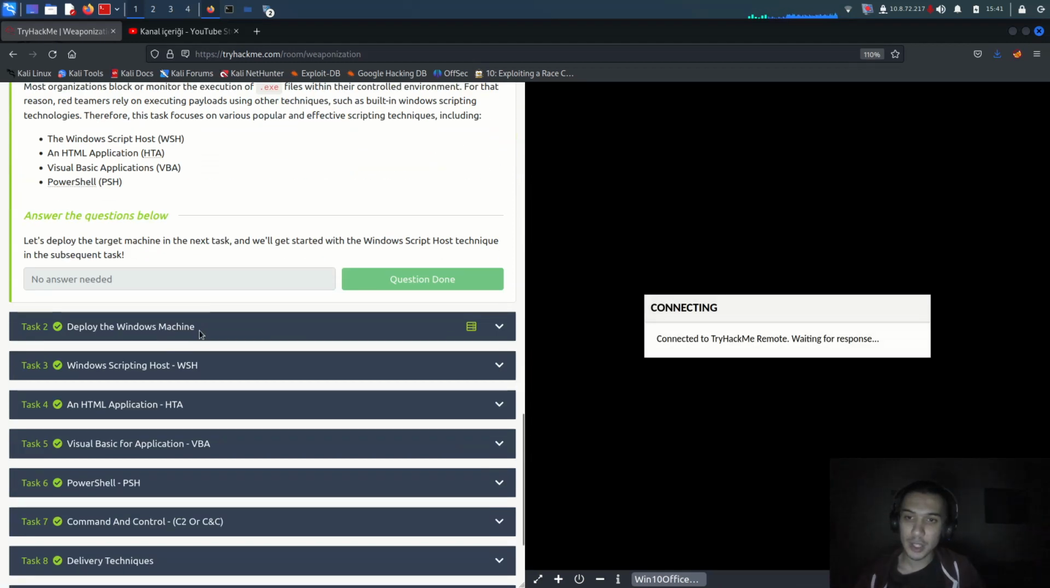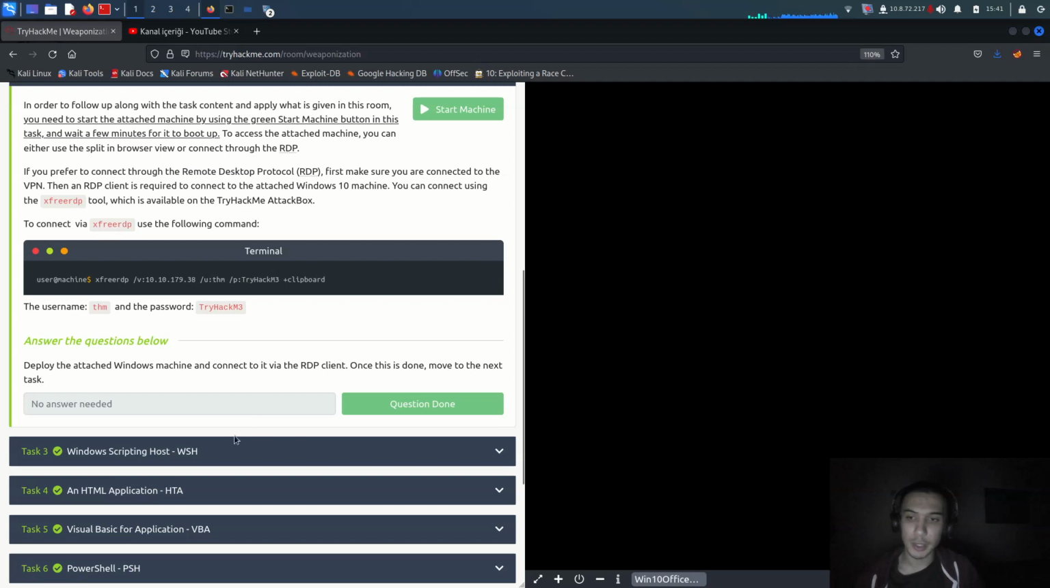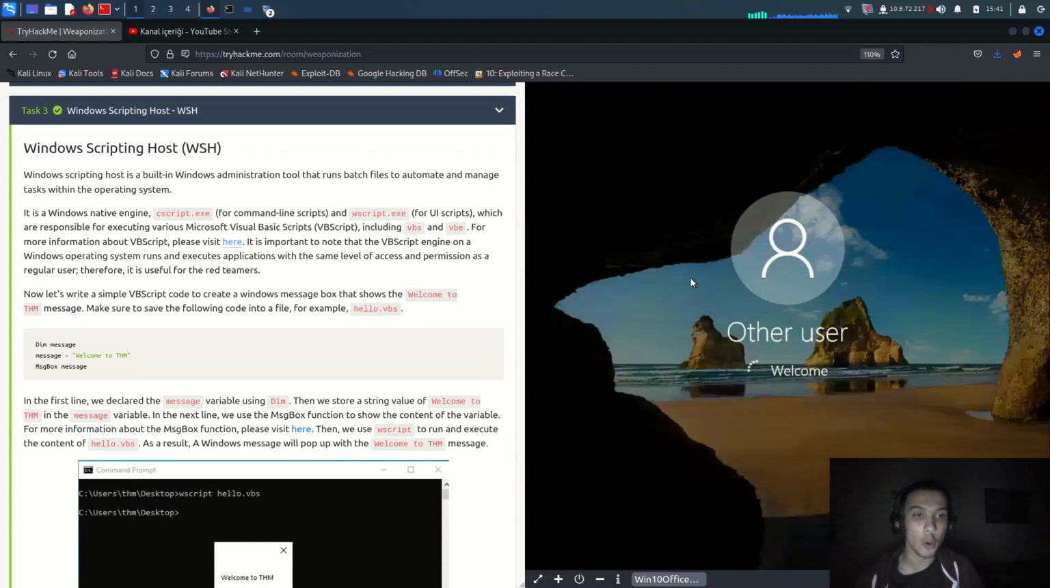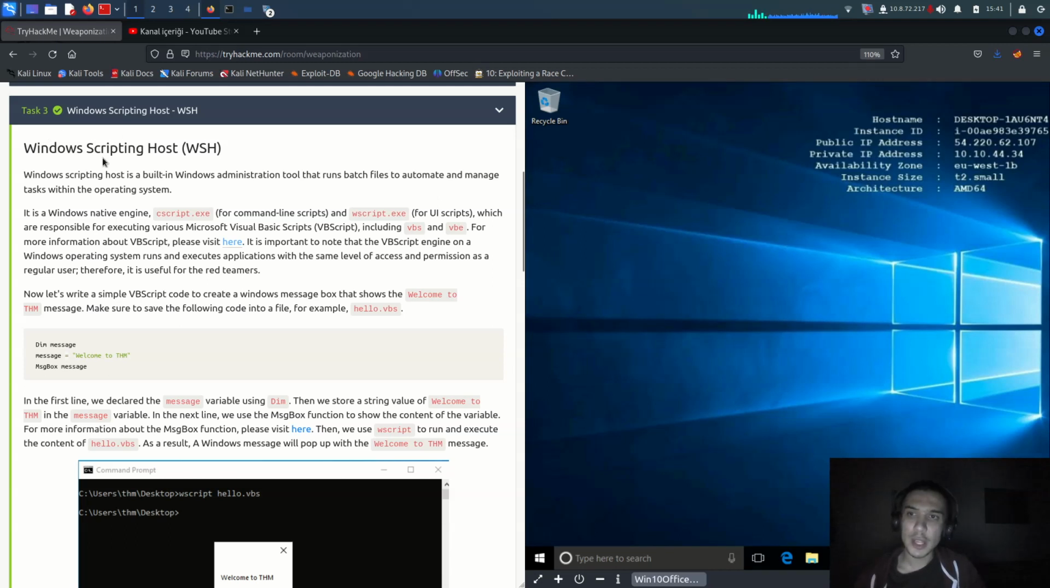You have to check it here, then start the machine and show split view, and come over there. There's a Windows machine because we're looking at weaponization for Windows systems. It's giving us some information about Windows Scripting Host. Windows generally blocks exe files, so now we are going to use a different way to get an exe file executed.